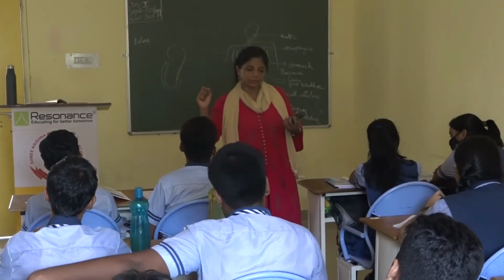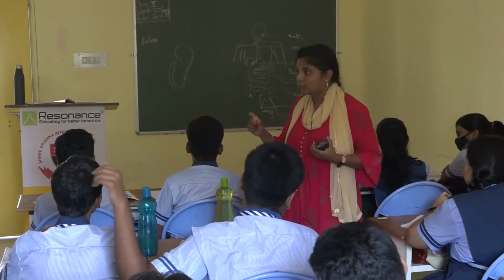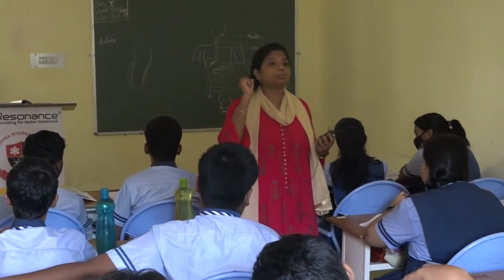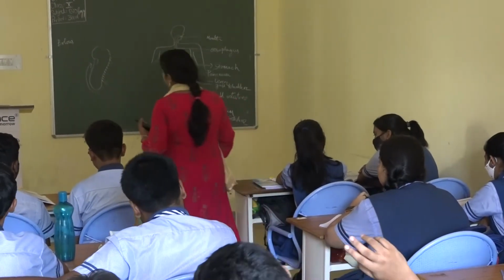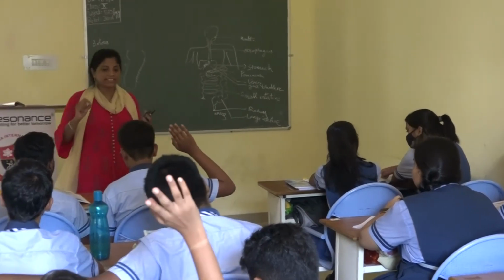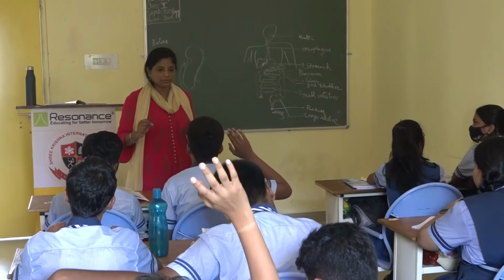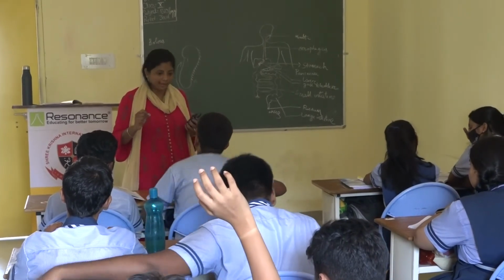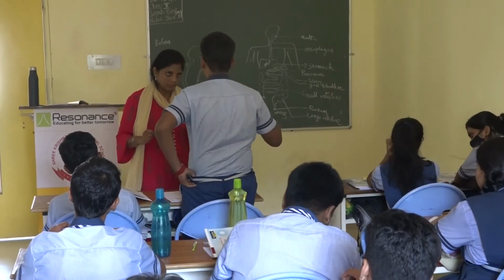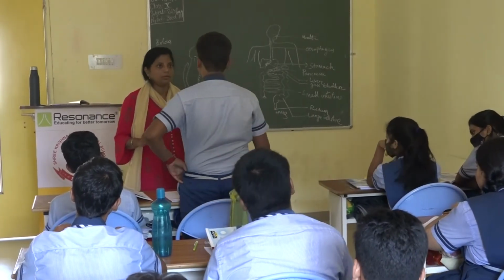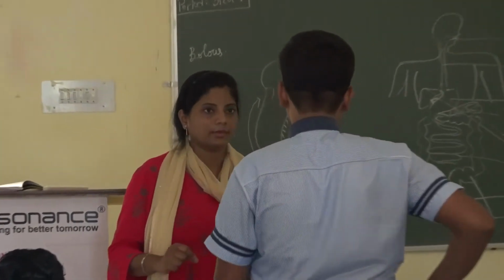What is the finger-like structure found in your small intestine and what is its function? Small intestine has a finger-like structure. What is it termed as? Villi. What is its function? Ma'am, to absorb the food and transfer it to the blood cells to provide energy.